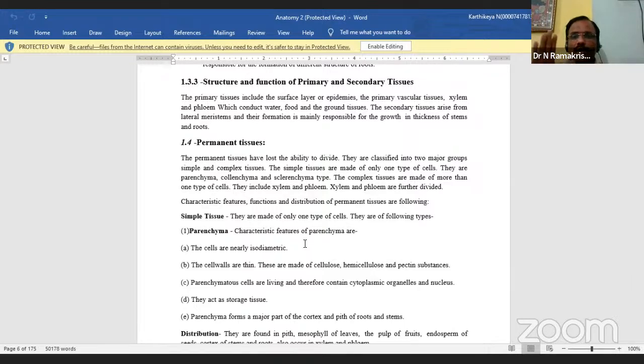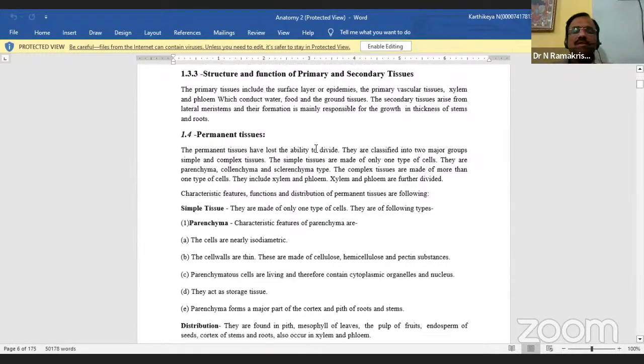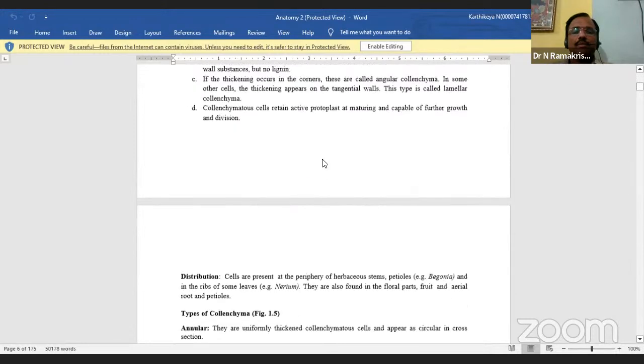One is permanent tissues. Again, these permanent tissues are divided into three: number one parenchyma, then sclerenchyma. Is it clear now? Where is that one? I am showing a short one here.